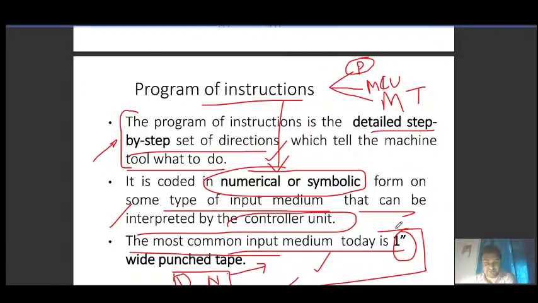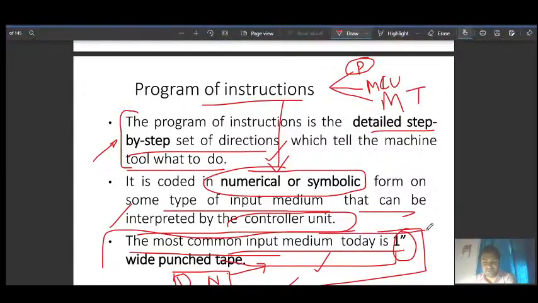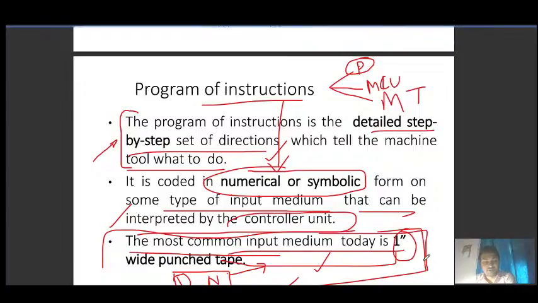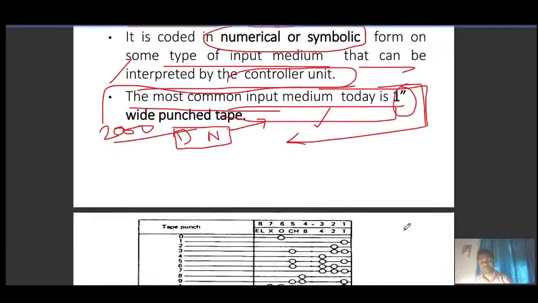The punch tape was used from around 1960 to around 2000, but we have moved away from it.